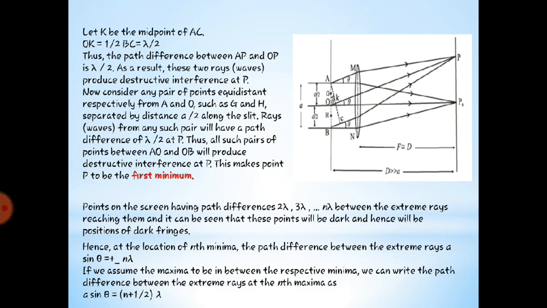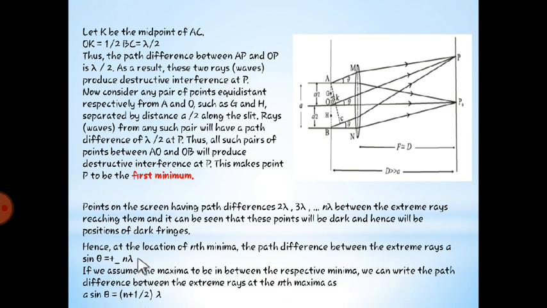At the location of the nth minima, the path difference between the rays is A sin theta equal to plus or minus n lambda. So n multiples are there, and it should be a multiple of lambda.